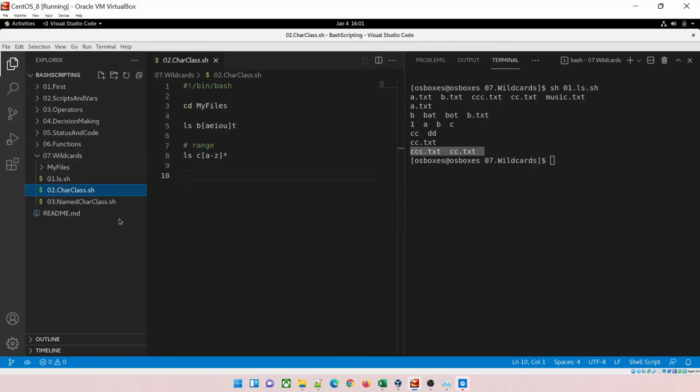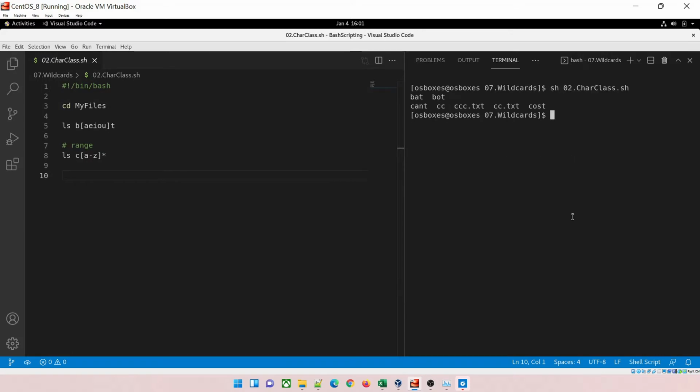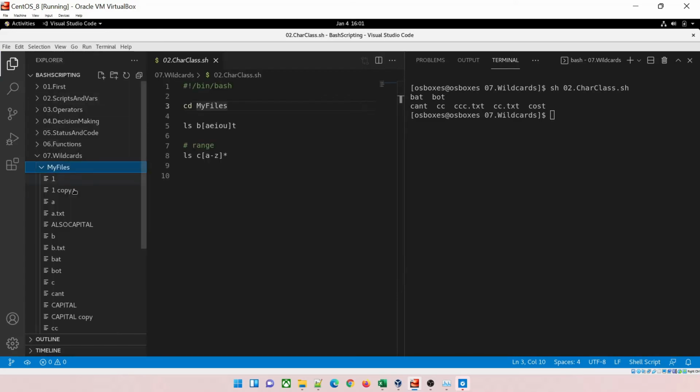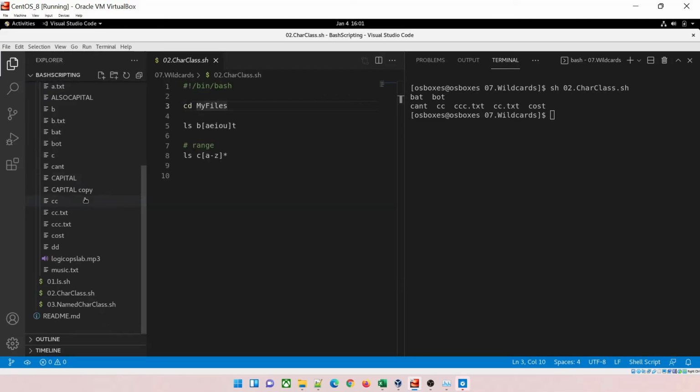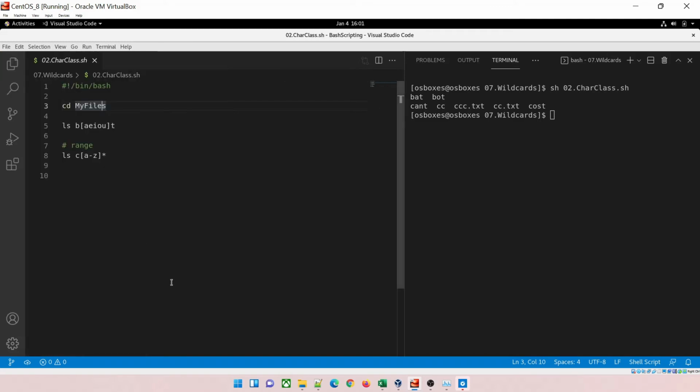Let's talk about the character class. So in this character class, let me just clear this and run sh02 with tab and enter. Now what you can see over here is I'm going inside the same folder, which is my files. If you want to check it out, you can just stop the screen over here, and you can see the number of files present over here. And all these operations which I have written in my script will run on these files in the folder my files. Okay, let's go back.